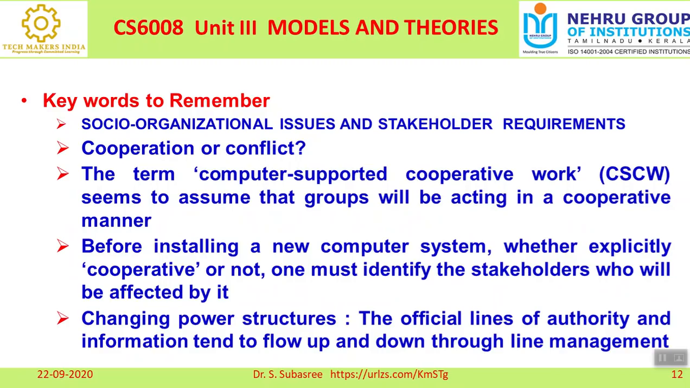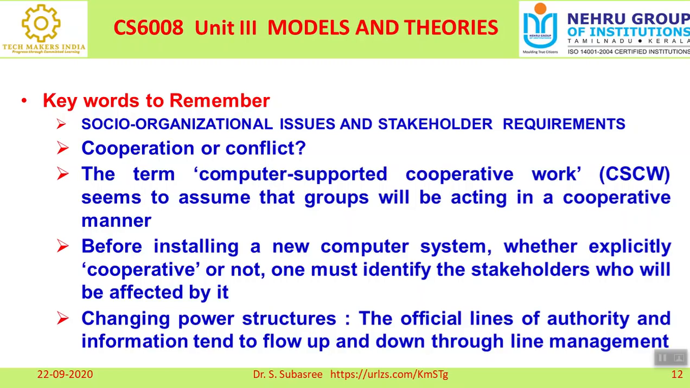And the second important topic is social organizational issues and stakeholder requirements, right? When you talk about stakeholder requirements, there should be a cooperation or it should be a conflict. These two terms are very, very essential, right? So we are interacting with the machine, there is no doubt in that. But the machine is interacting with the human. The other end also a human being is there. So either a human being or a machine. So it is called CSCW.